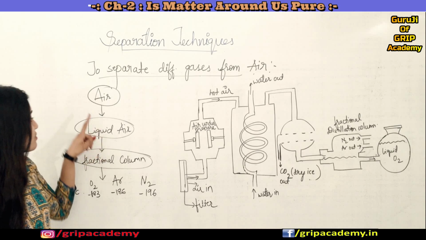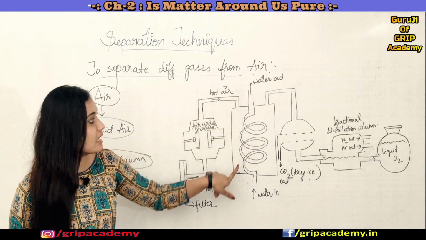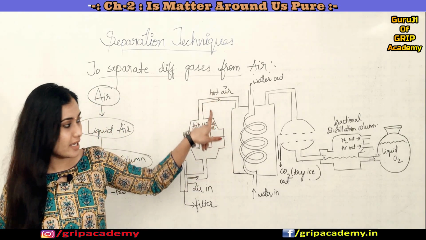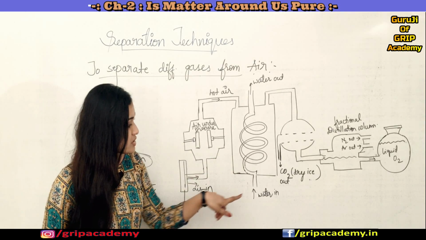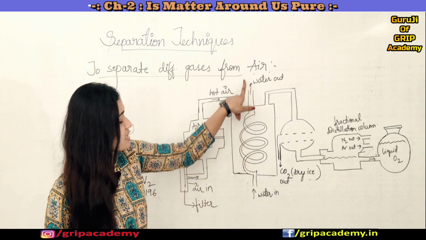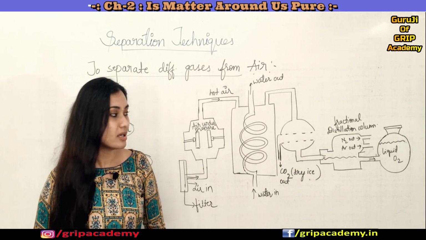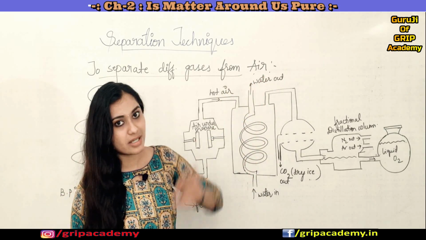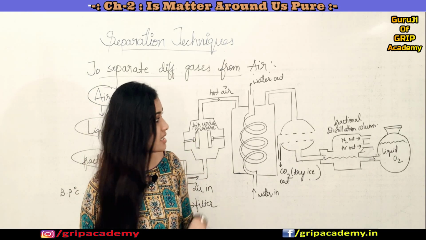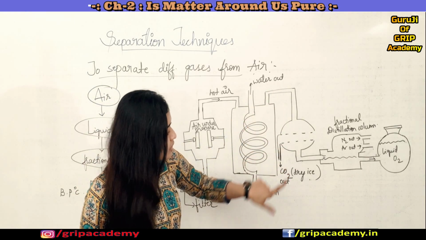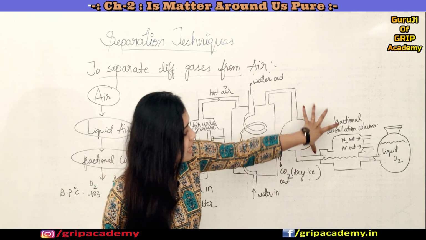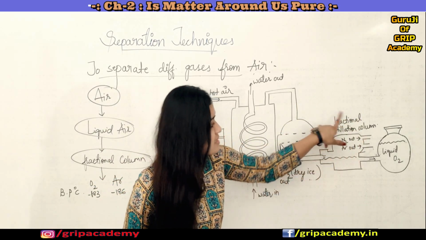Here you can see water is taken in and taken out. So when the air is passed through this coolant, it gets cooled, right? And this cooled and liquefied air is sent through the separator as well as this fractional distillation column.